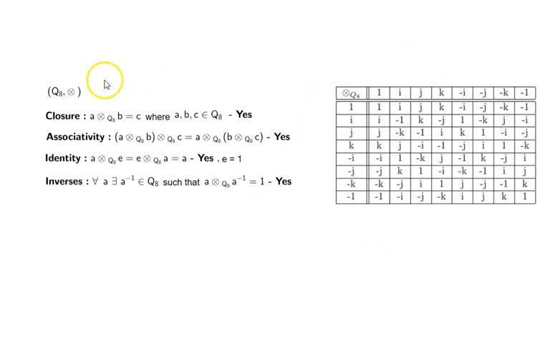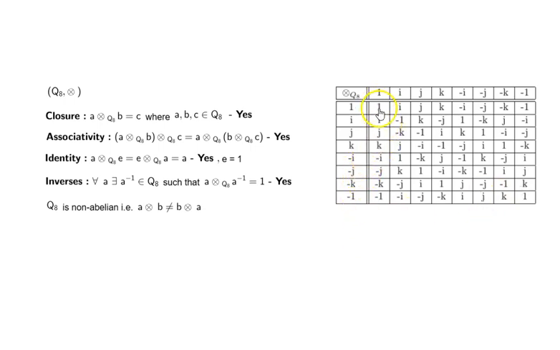So this forms a group. If you want a little bit more detail about the rules of this multiplication, please download the book and have a look at it. And Q8 is non-abelian. Now remember, we have seen that if across the main diagonal it is symmetric, it is abelian. If it is not symmetric, it is non-abelian.